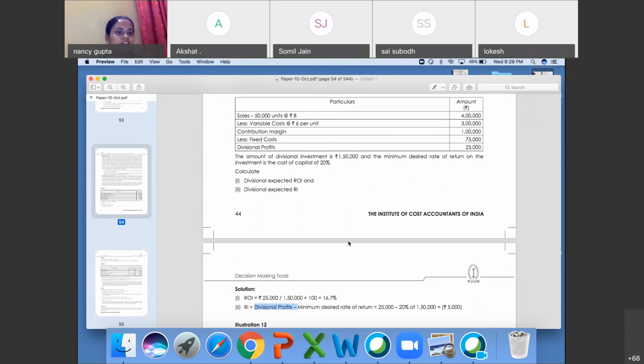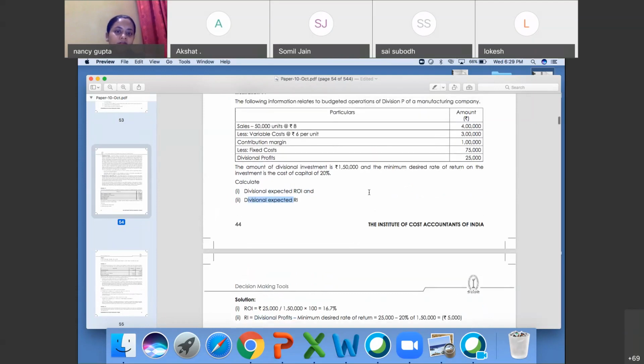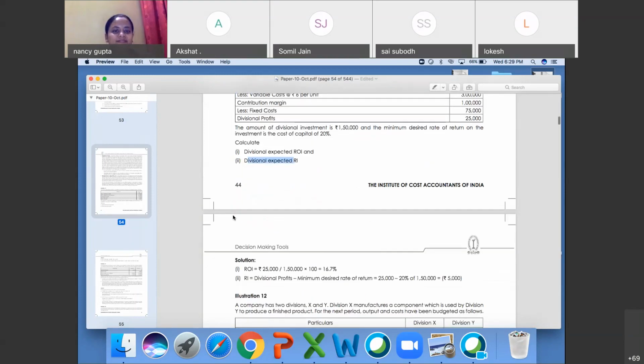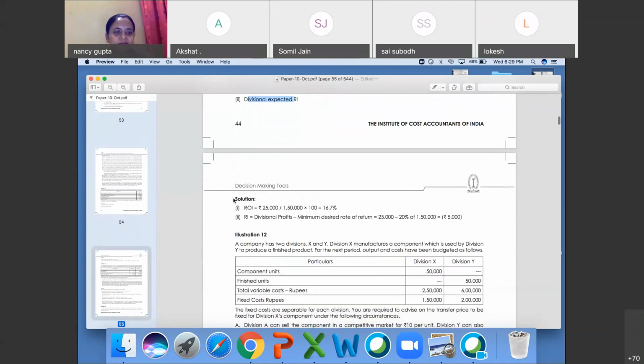The question asks for both divisional expected ROI and divisional expected RI.